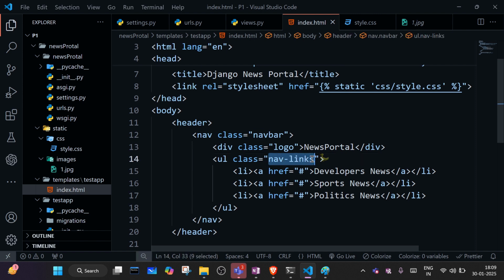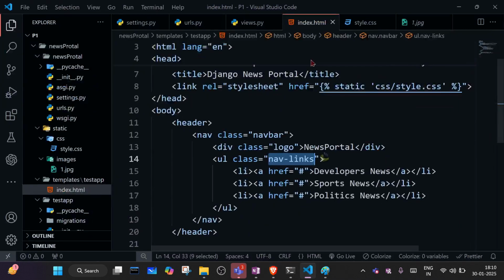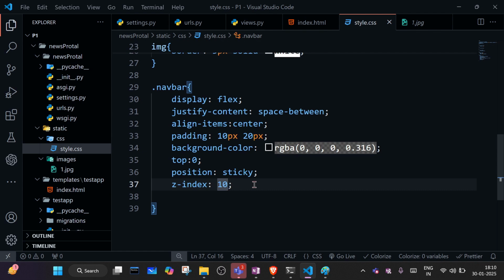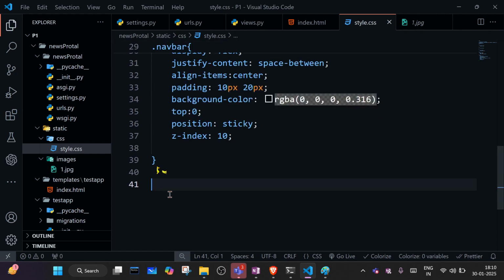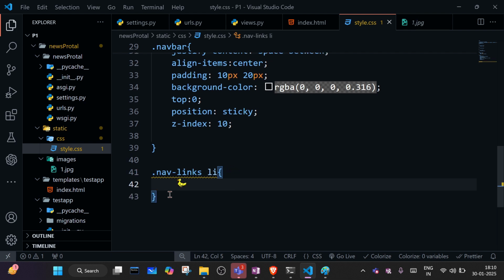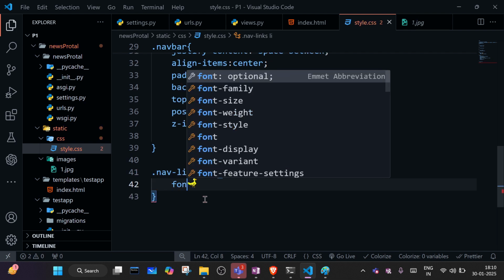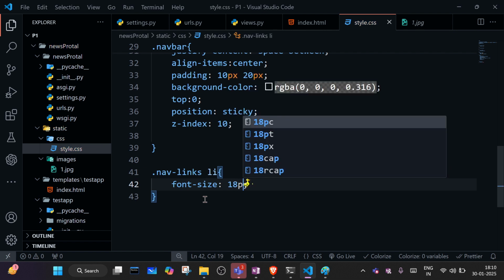Okay, let's handle this nav links, because inside the nav links we have this developers, sports, and politics. Let's handle it. So in style.css, nav links. Inside the nav links we have li. So font size, let's say 18 pixel.